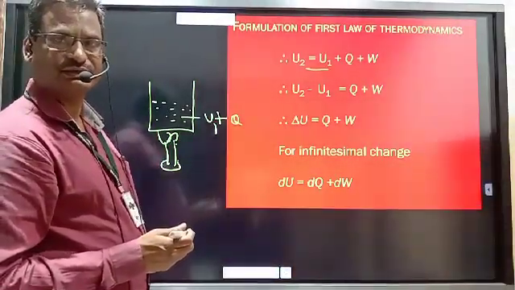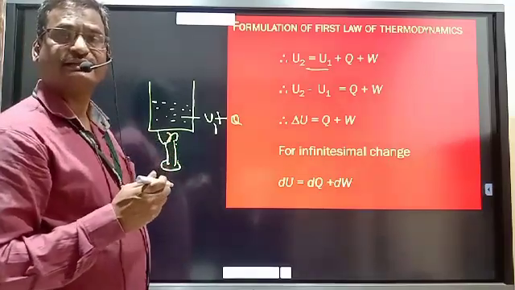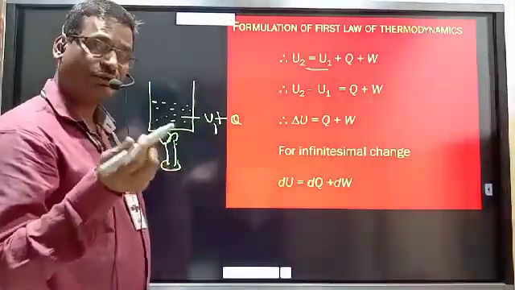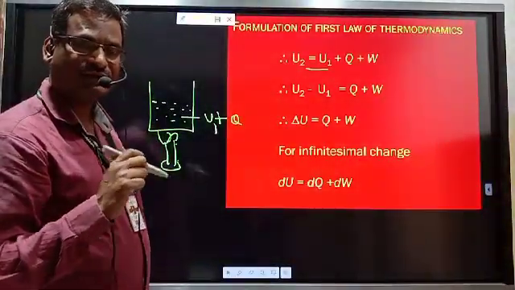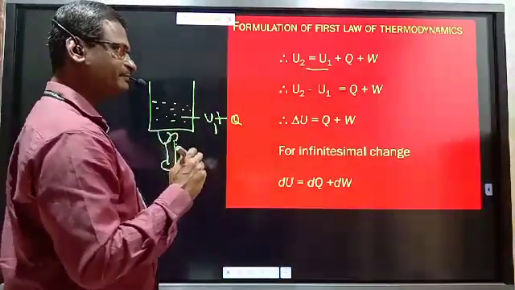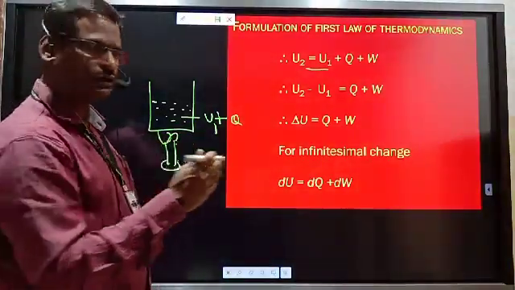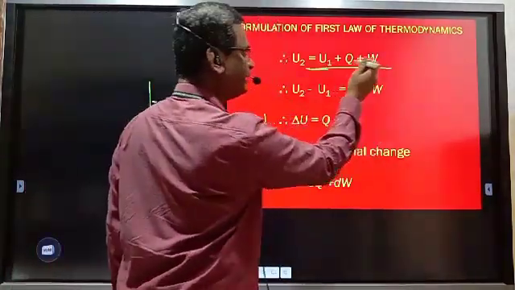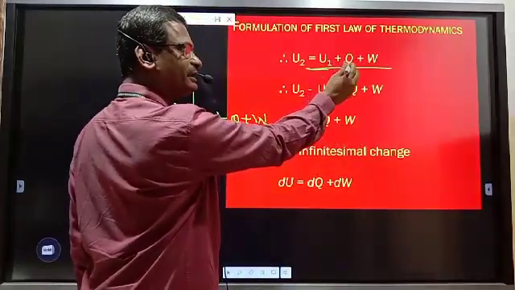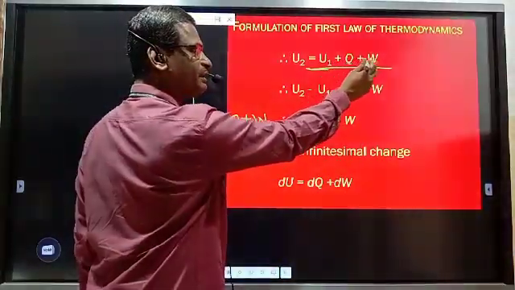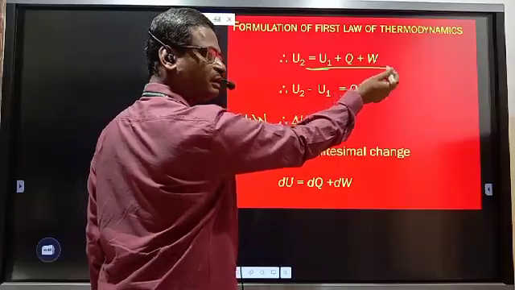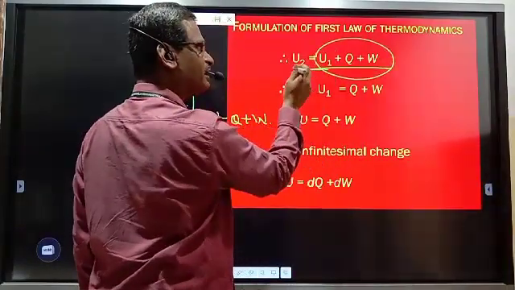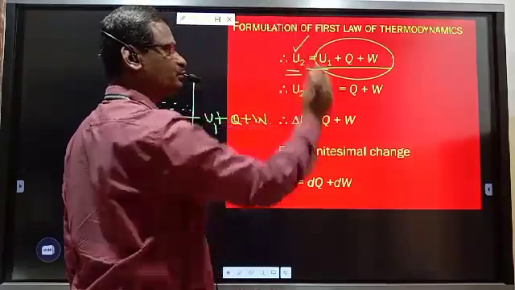Internal energy increases. Again, internal energy increases by what manner? It is increasing by work of expansion or work of compression. I have told you. Internal energy increases by work of compression, and work of compression is positive work or negative work? Positive work. So plus W. Initial internal energy U1 gets increased whenever heat is absorbed by the system, and whenever work is done on the system by surrounding, and this summation is nothing but the internal energy in final state of system U2.